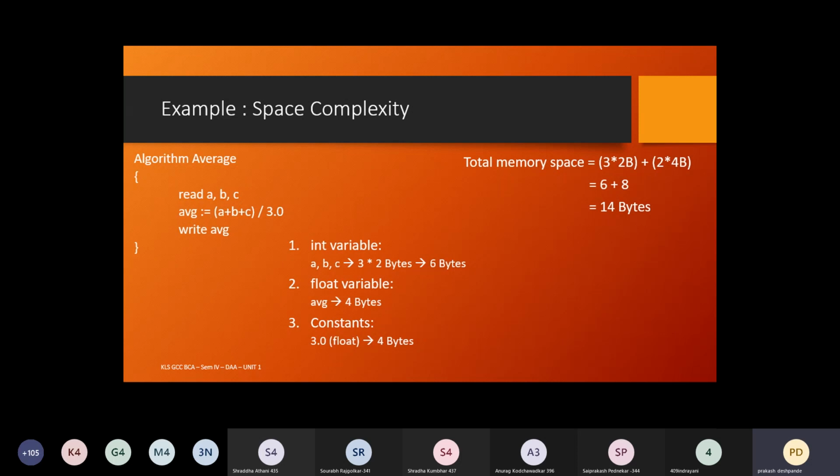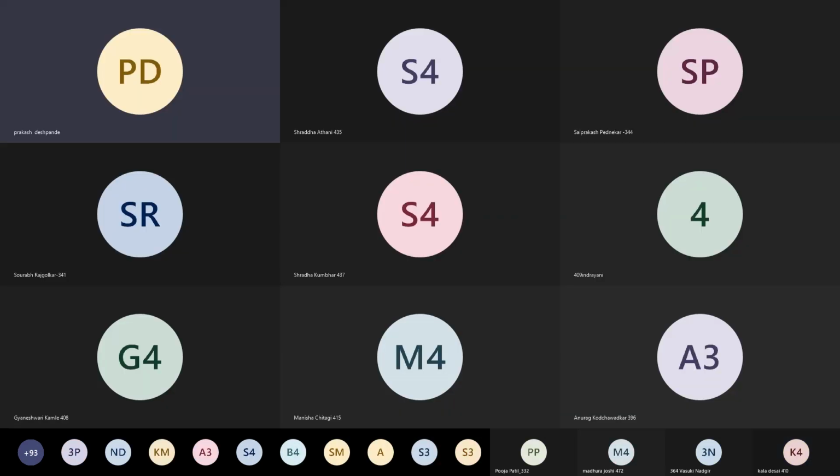Understood? Yes, sir. Any doubts, any difficulties? Yes, sir. See, the concepts, let me show you a particular algorithm. One second.